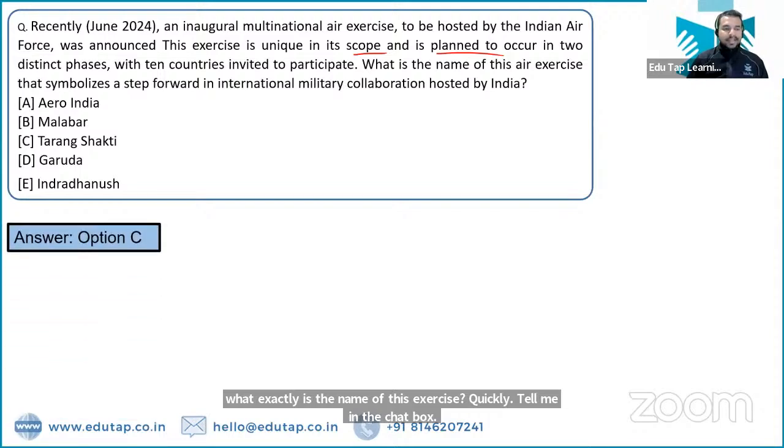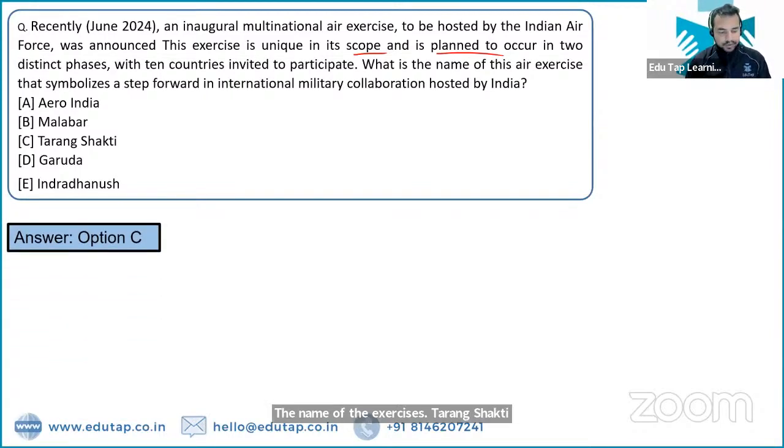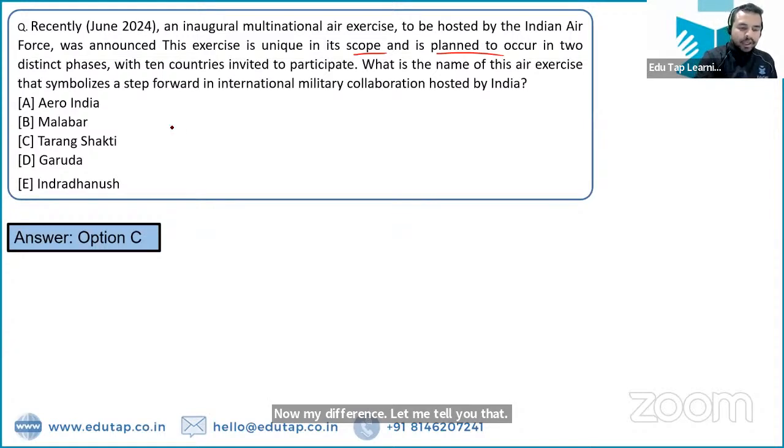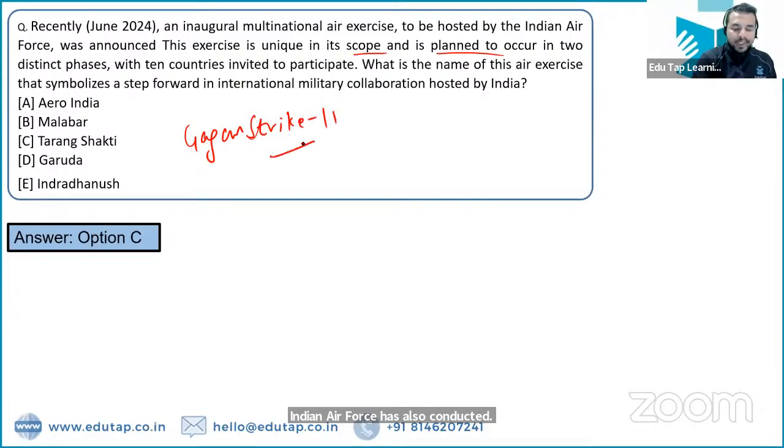The name of the exercise is Tarang Shakti. Absolutely right, Tarang Shakti is the right answer. Now, my dear friends, let me tell you that the Indian Air Force has also conducted the exercise Gagan Strike. Gagan Strike 2 exercise was being conducted by the Indian Air Force along with the Indian Army.